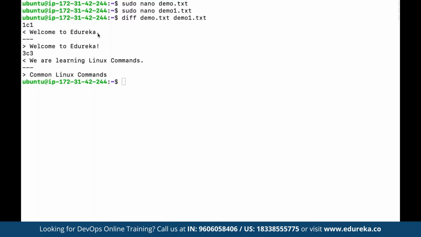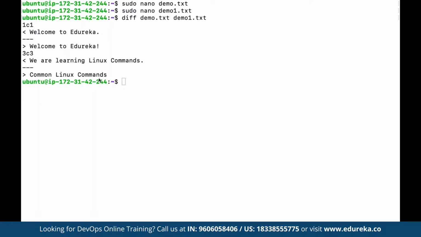We don't have an exclamation sign in the first file, whereas in the second one we have an exclamation sign. And in the first file we have we are learning Linux commands, whereas in the second file we have common Linux commands in the third line, right? So here we can say first line and first column, and here we have third line, third column. So what exactly has been the main difference? We can see that difference by using the diff tool.